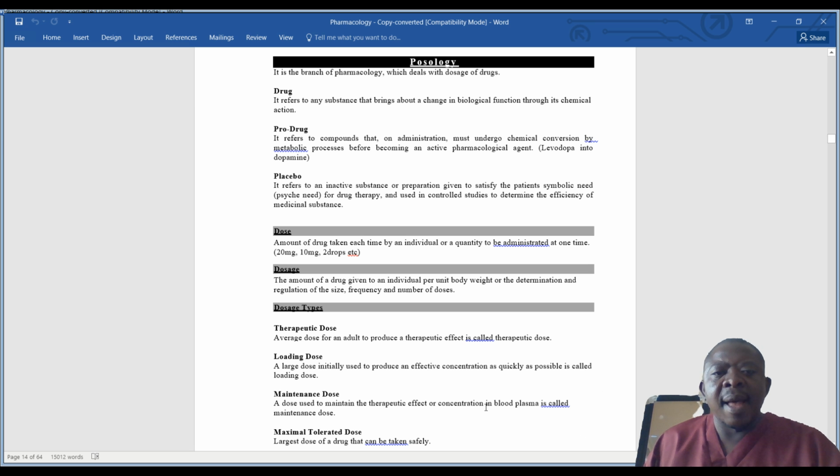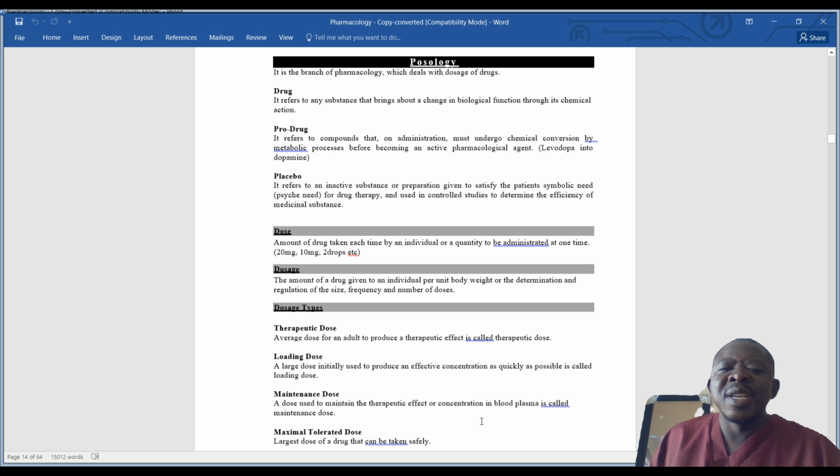Then there is a maintenance dose. So a maintenance dose is a dose that is used to maintain the therapeutic effect or concentration in blood plasma. So you have given your loading dose to produce an effective concentration within the blood, but you want to maintain a certain amount of drug within the blood so that the drug can continue working, removing the microbes.